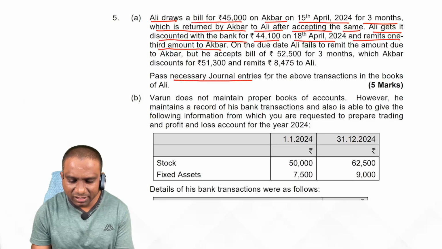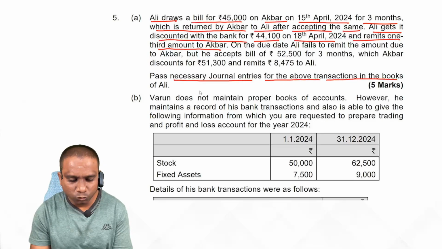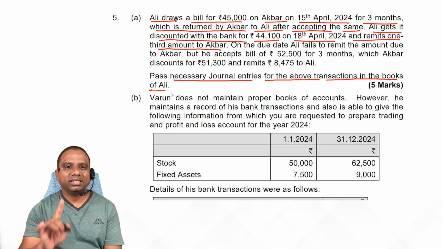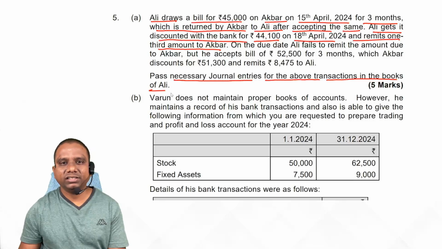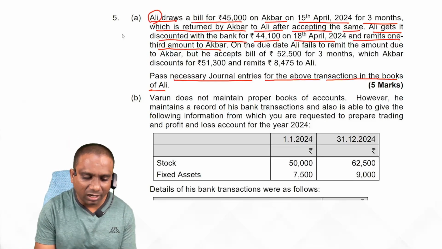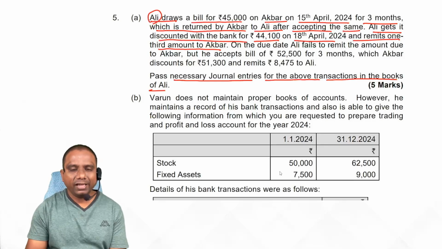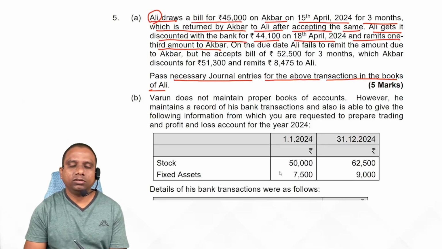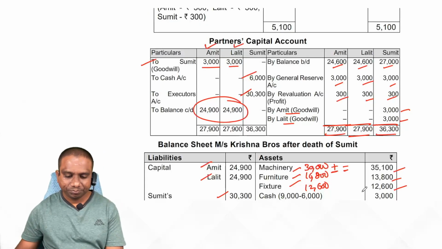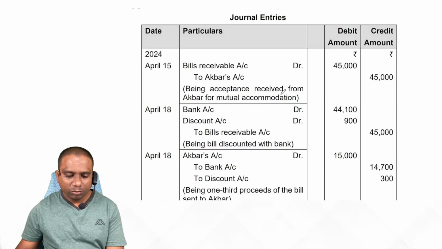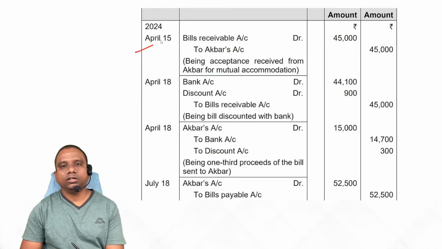Pass necessary journal entries for the above transactions in the books of Ali. Only Ali's books. For the first transaction, for the first line, what is the entry? Bills receivable account debit to Akbar account, 45,000.